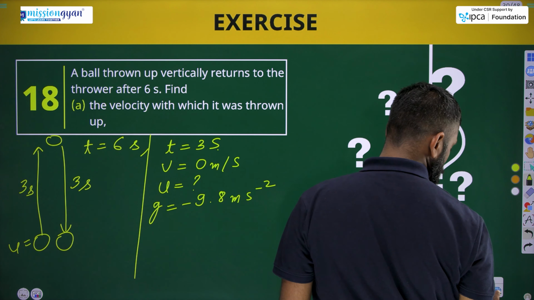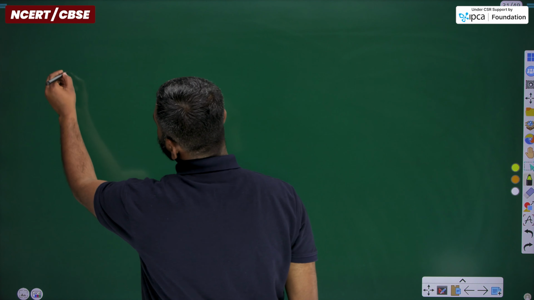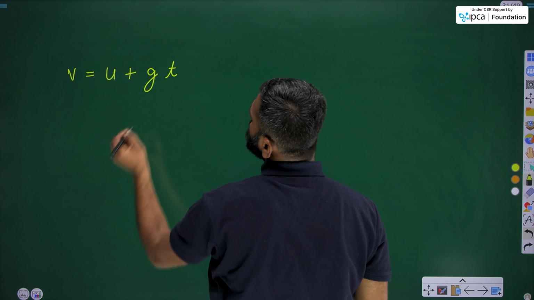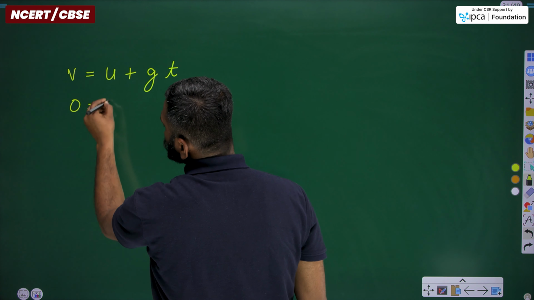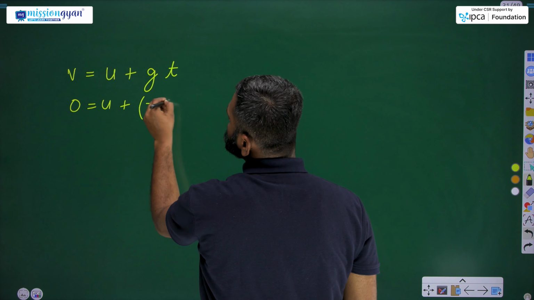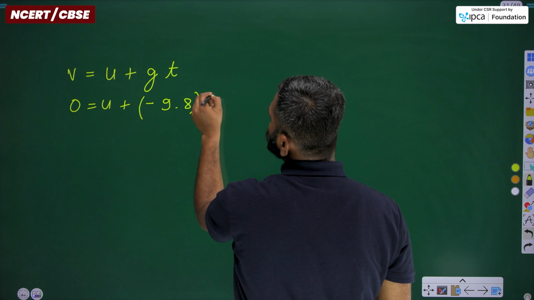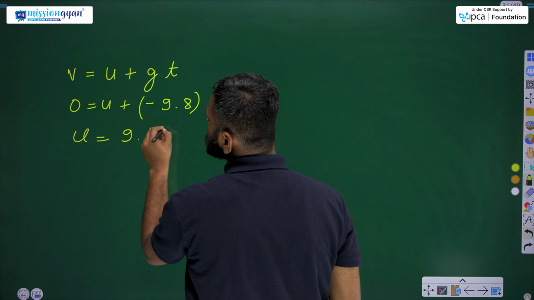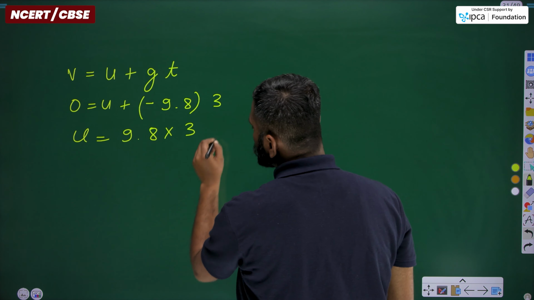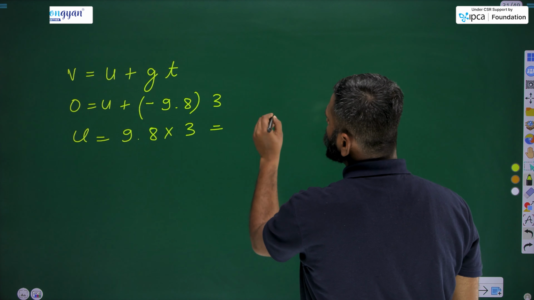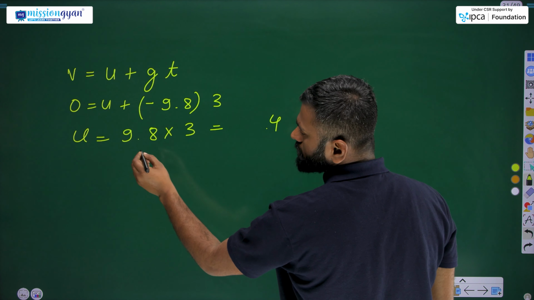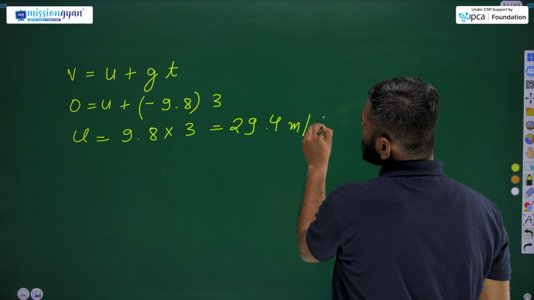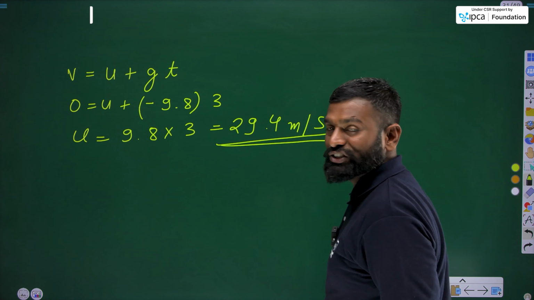Now, let's solve the value by applying first equation of motion, that is v is equals to u plus gt. Putting the value, 0 equals to u plus minus 9.8, time was 3. The value of u equals to 9.8 into 3. By multiplying, we'll get the value 29.4 meter per second. Okay, let's check.